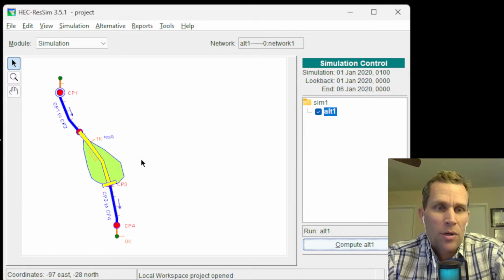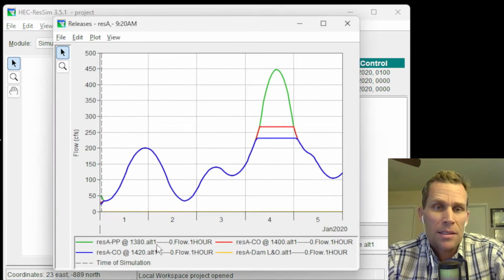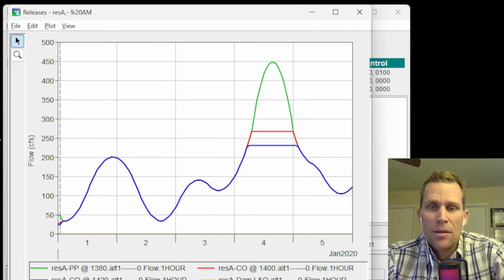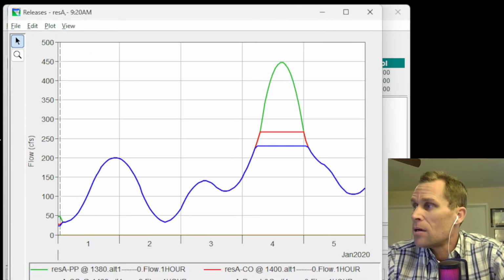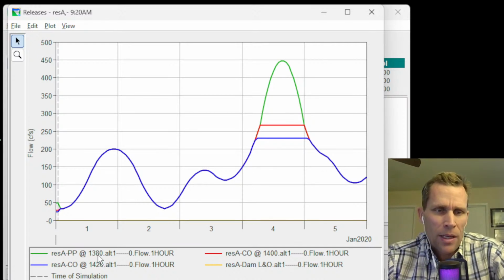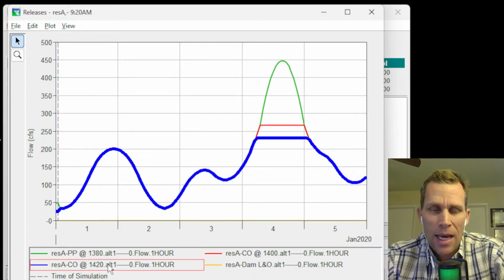But where things get a little more exciting is if we look at the releases. So I'm going to right click on the reservoir, come down here to plot releases. And now this is interesting. What we see is the individual release, not the combined release for all of our, let's see, can you see the legend there? There we go. For all three of our outlet structures. There's the power plant, which is in green. And then in red, we have the controlled outlet 1400 invert. And then in blue, we have the controlled outlet at 1420.